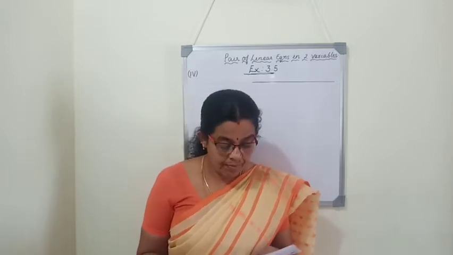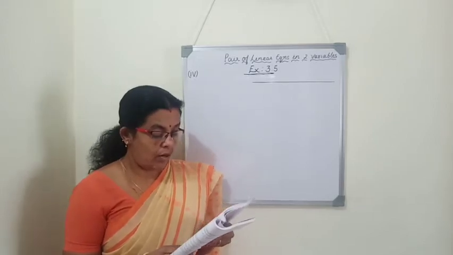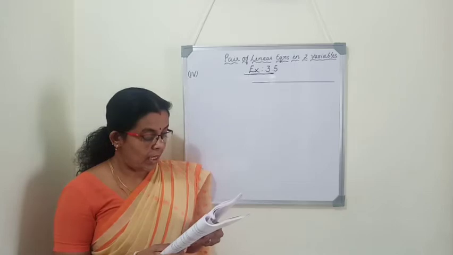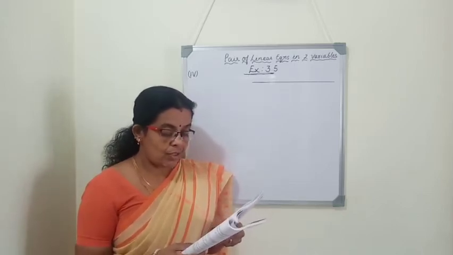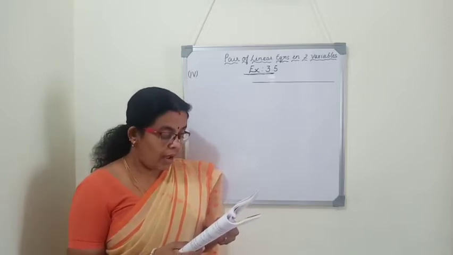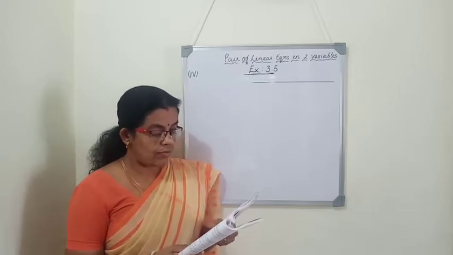Fourth question. Places A and B are 100 km apart on a highway. One car starts from A and another from B at the same time. If the cars travel in the same direction at different speeds, they meet in 5 hours. If they travel towards each other, they meet in 1 hour. What are the speeds of the two cars?